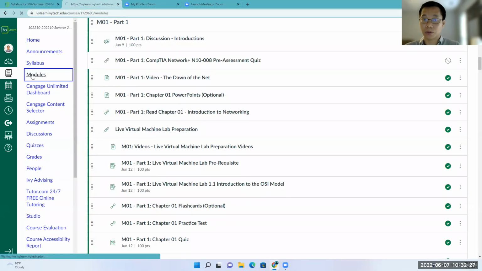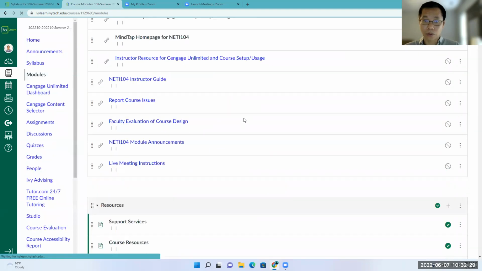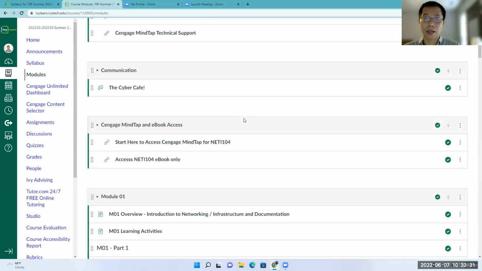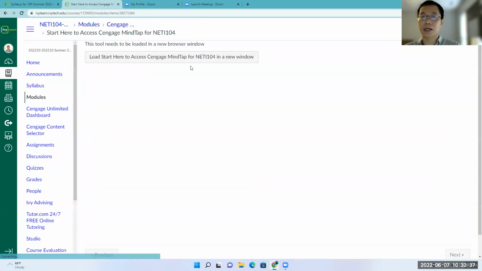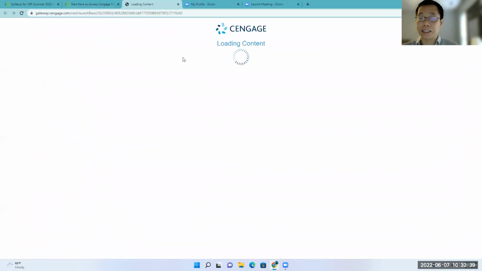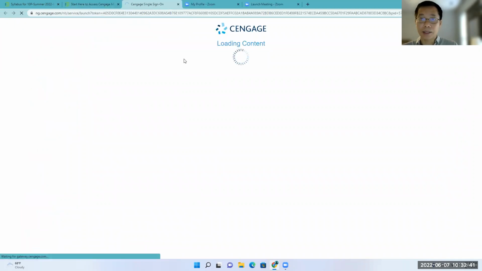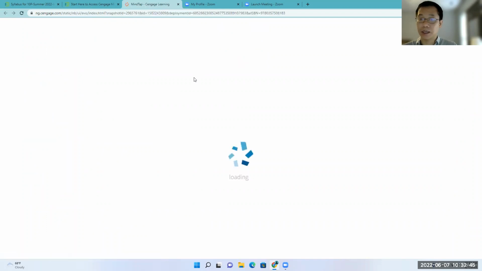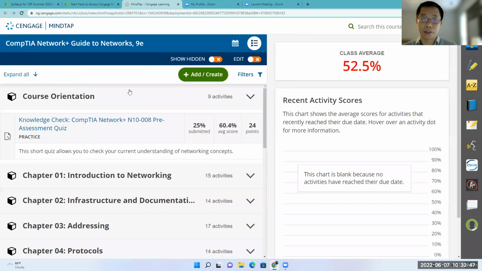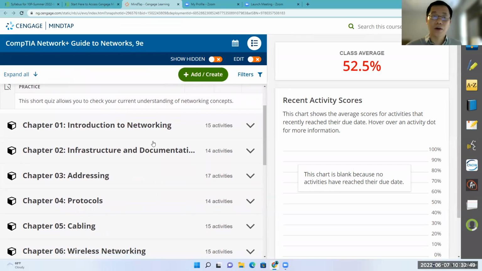You can go to the module, and when you go to the module, you scroll down. You have here, Start Here to access SendGate MyTab for NETI 104, right? When you click on this one, it is linked to the digital book here. In the digital book, it is broken down into chapters, and you should locate which chapter you are on.